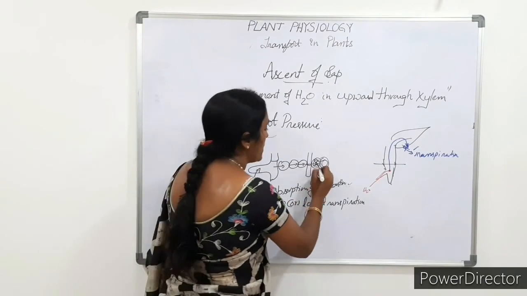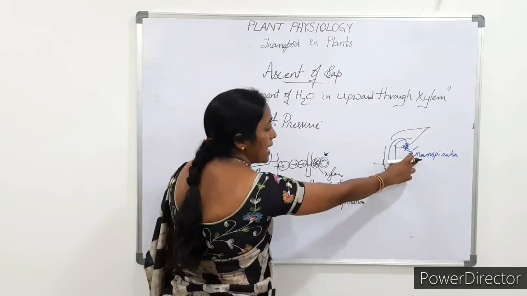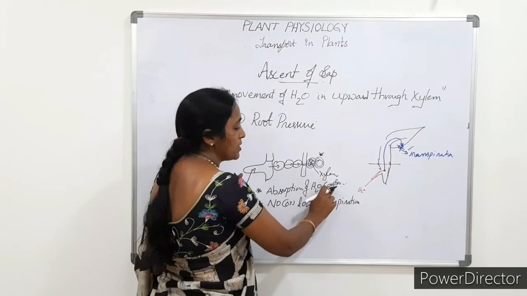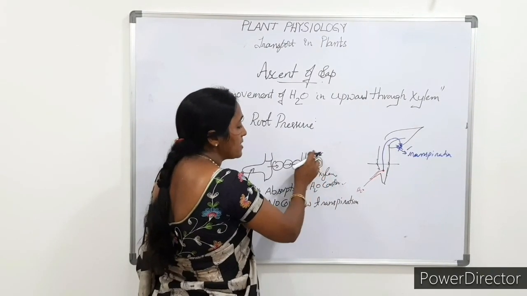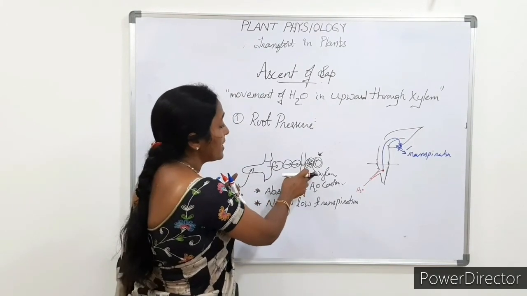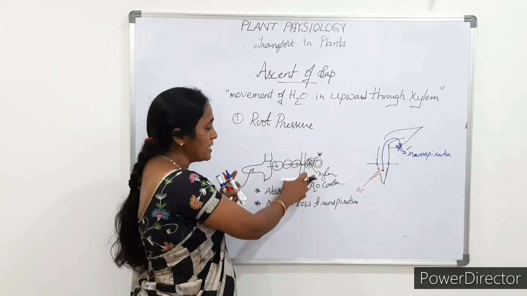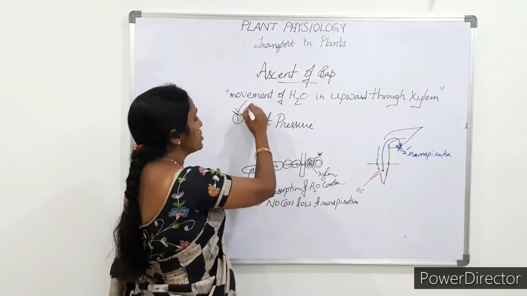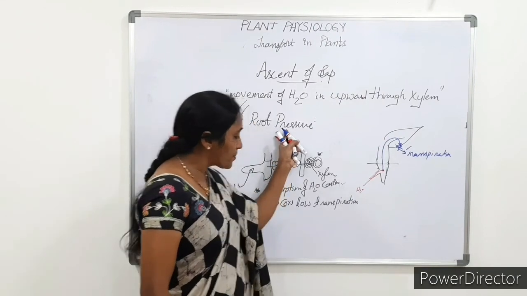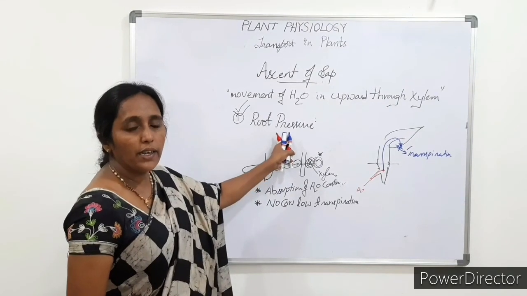This is the xylem. Due to the absence of transpiration, but with continuous absorption, the water molecules accumulate in the xylem tissue and cause pressure in the xylem. This pressure is called root pressure.